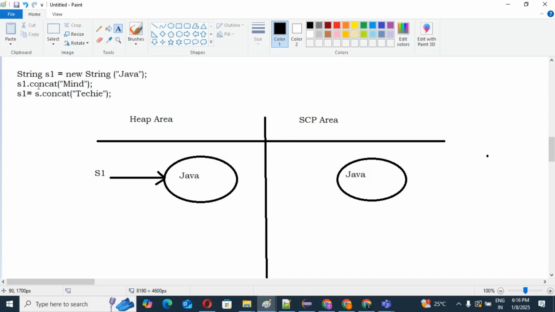Then for the second case, s1.concat("mind"): in the existing object we perform an operation at runtime. At runtime I call the concat method and pass a literal. Whenever you create a literal, one memory is created in the SCP area. So first, one memory will be created in the SCP area.